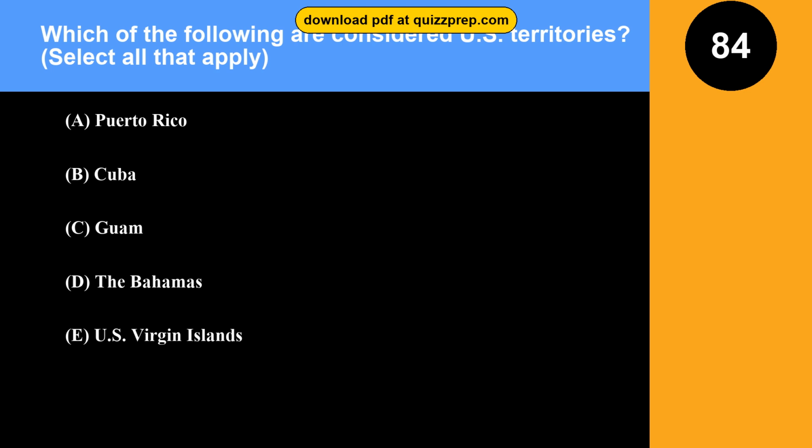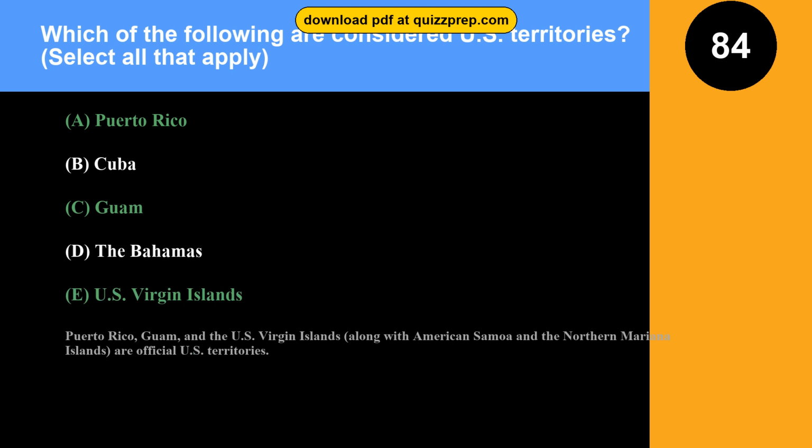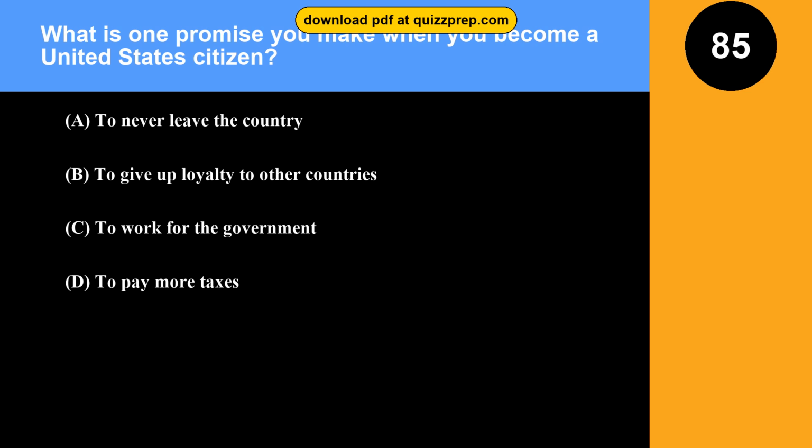Question 84. Which of the following are considered U.S. territories? Option A, Puerto Rico. Option B, Cuba. Option C, Guam. Option D, the Bahamas. Option E, U.S. Virgin Islands. The correct answers are options A and C and E. Puerto Rico, Guam, and the U.S. Virgin Islands, along with American Samoa and the Northern Mariana Islands, are official U.S. territories.